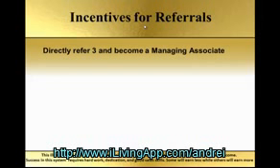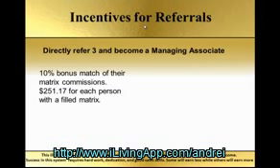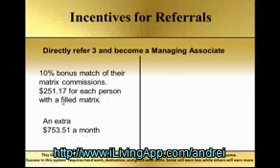Well, here's what happens if you get 3 people. Two things happen. First of all, you get a 10% bonus match of those people's matrix commissions. So you've got 3 people here. Whatever they're making, you get a 10% match of that. So if you've got 3 people making $2,500 a month, if their matrix is filled, 10% of that is $250, right? So you'd be making an extra $750 a month on top of your $2,500.